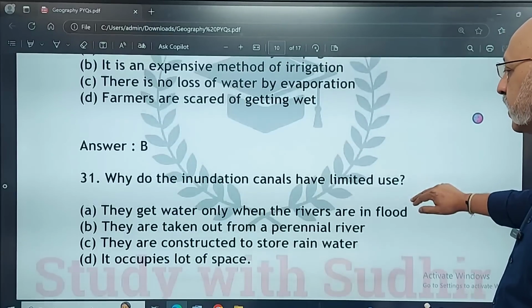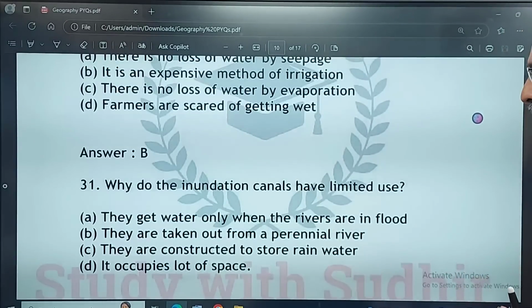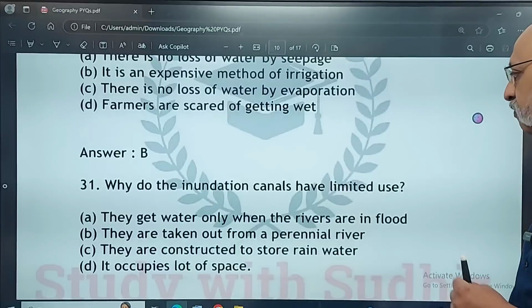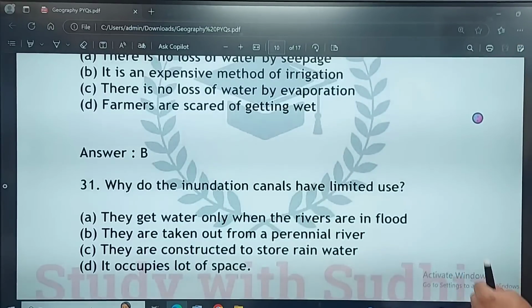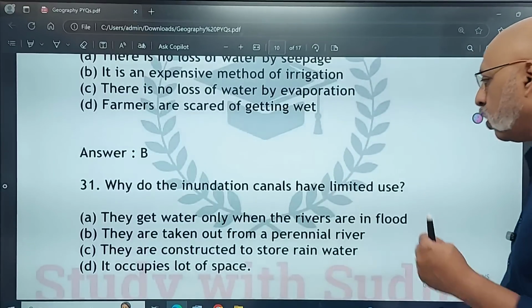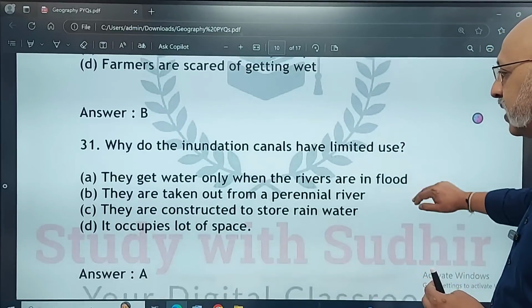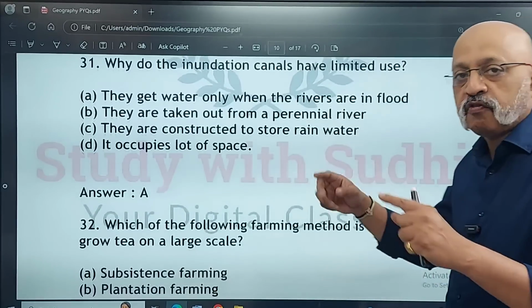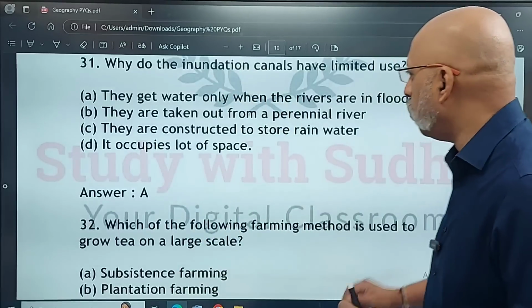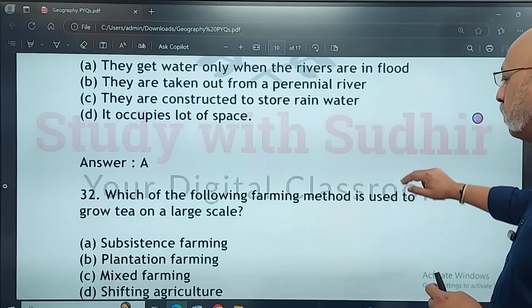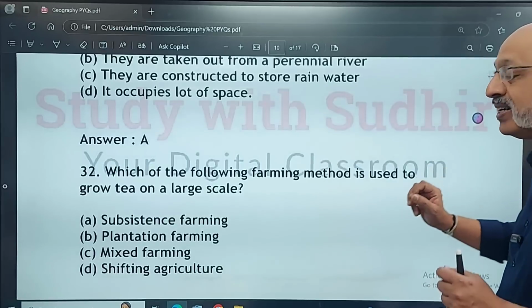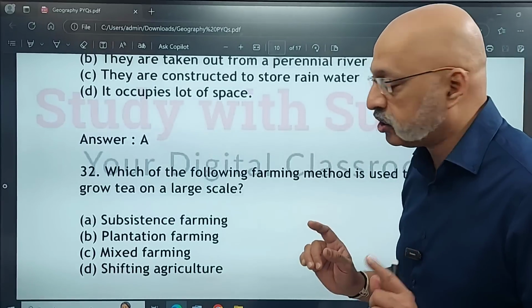Why do the inundation canals have limited use? They get water only when the rivers are in flood. They are taken out from a perennial river. They are constructed to store rainwater. It occupies a lot of space. So the correct option is A. Only when the rivers are in flood do they get water. Which of the following farming method is used to grow tea on a large scale?